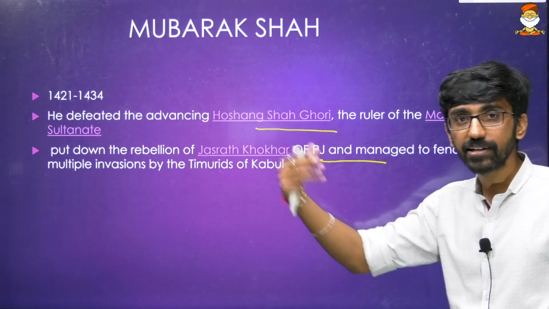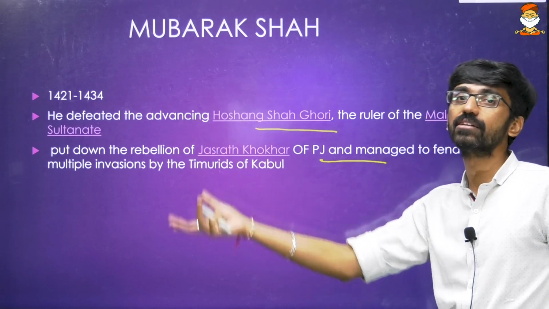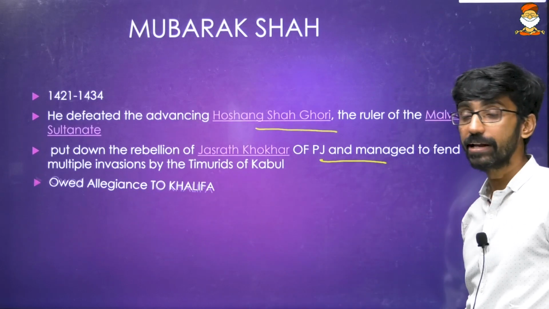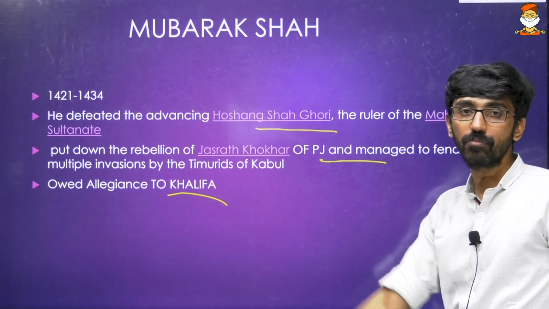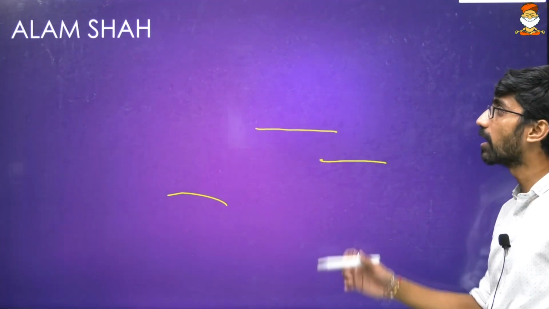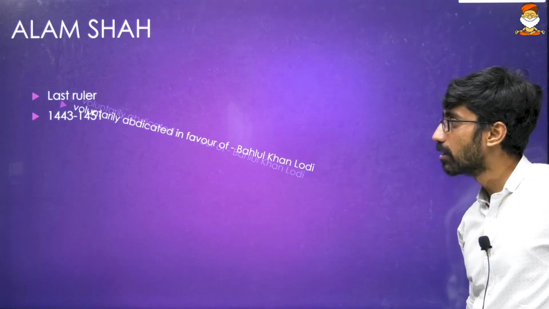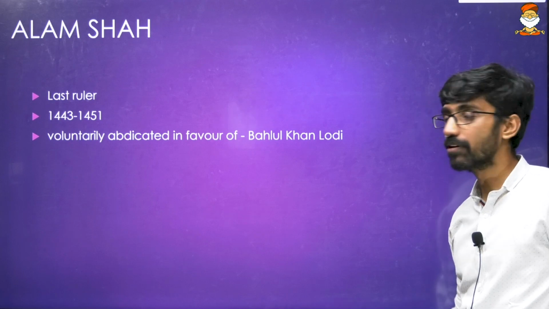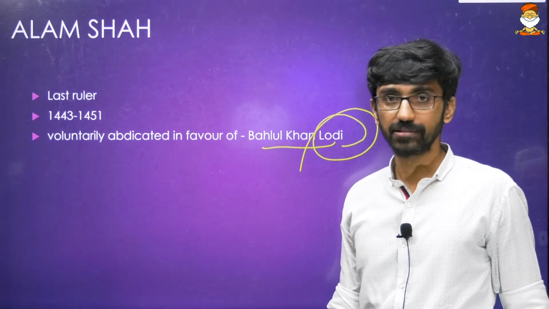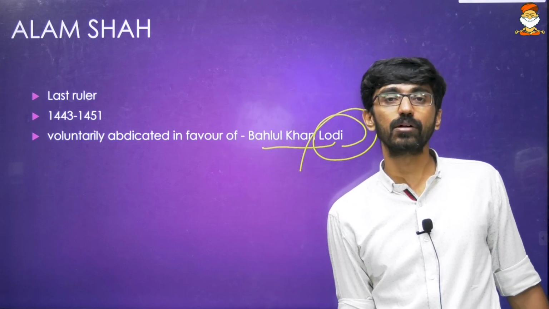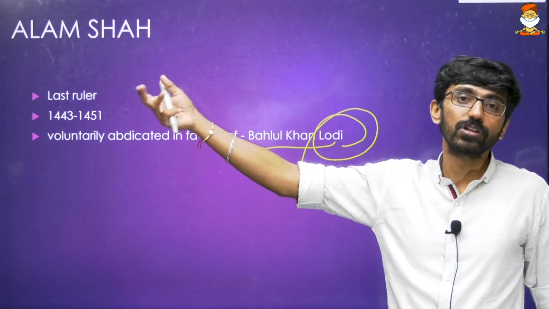Now he tried to assert his authority over the Timurids. But Khizr Khan never asserted his authority; rather he became a vassal, and he continued as a vassal. And he owed allegiance to the Khalifa, the successor of Prophet Muhammad. Then Alam Shah, the last ruler, 1443 to 1451, voluntarily abdicated in favor of Bahlul Khan Lodi, who established the Lodi dynasty. This dynasty was particularly asked in the answer option, and that is the reason we discussed it. So Bahlul Khan Lodi, and then Ibrahim Lodi, and in 1526 Babur.